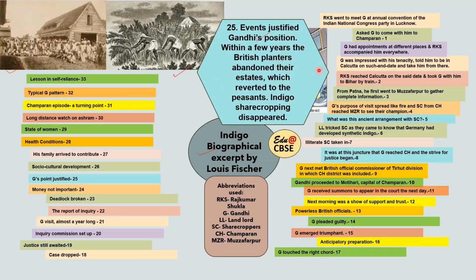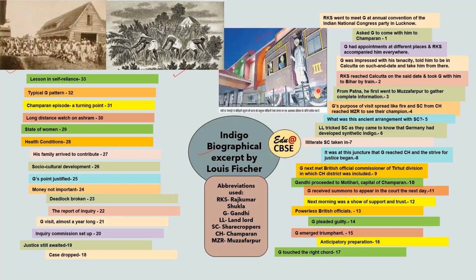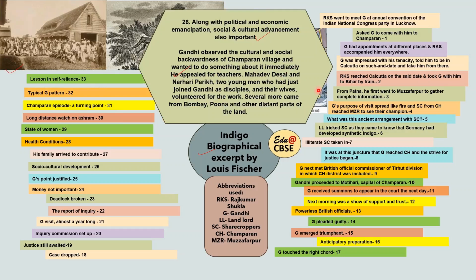Within a few years, British planters abandoned their estates, which reverted to the peasants. So their estates were given back to the peasants. Indigo sharecropping completely disappeared. Then after that, socio-cultural development. Along with political and economic emancipation, social and cultural development was also important. So Gandhiji was there for all that time.